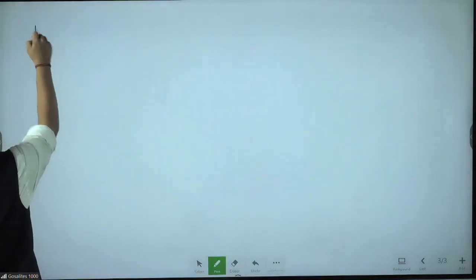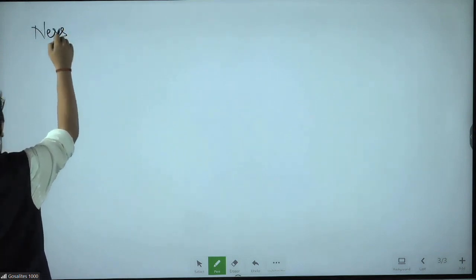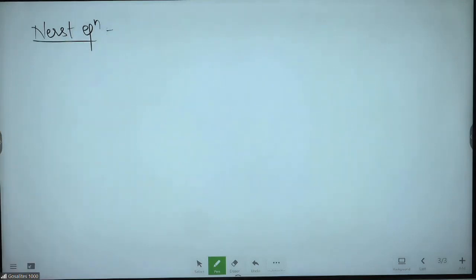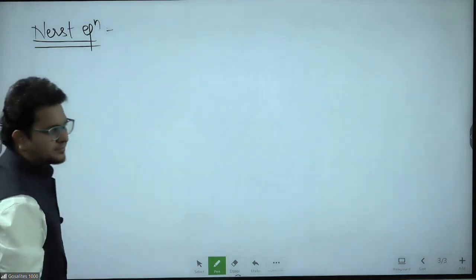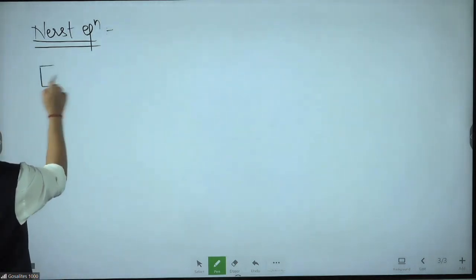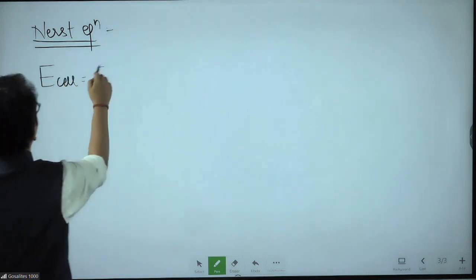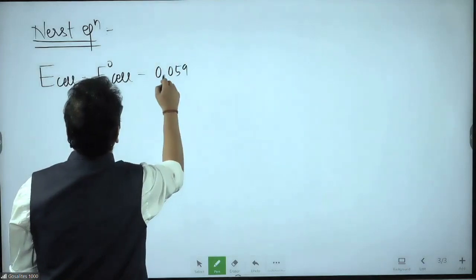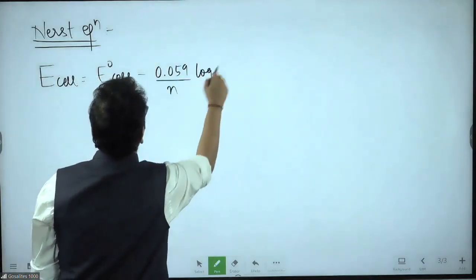Going ahead. Now, the Nernst equation we have to apply here. Spelling is wrong, one N is missing, but there is no space, so handle the spelling like this. Nernst equation. Now, what is the Nernst equation? Check. E cell equals E naught cell minus 0.059 by n log Q.